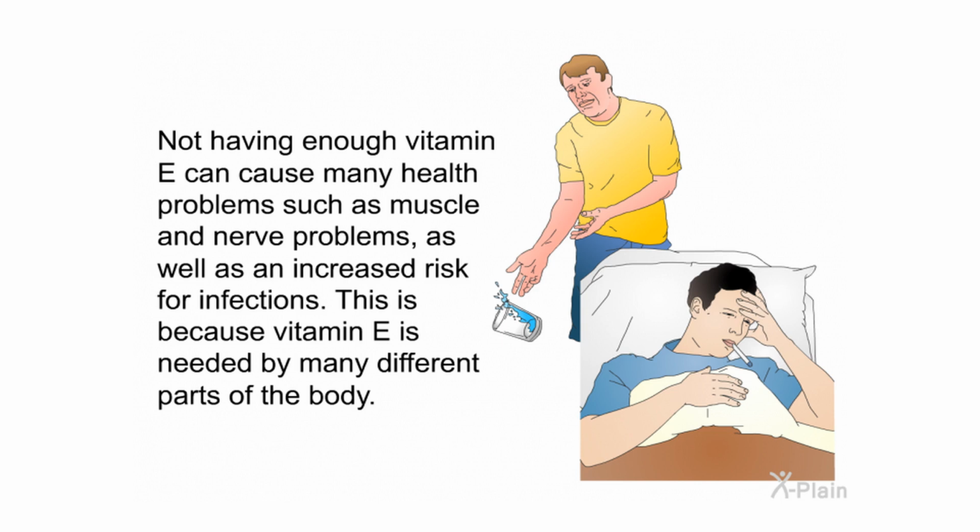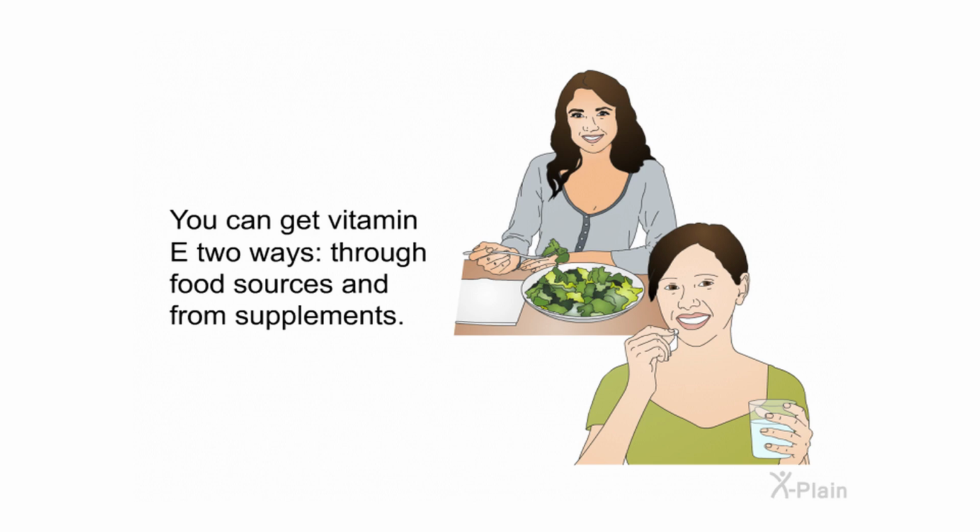Not having enough vitamin E can cause many health problems, such as muscle and nerve problems, as well as an increased risk for infections. This is because vitamin E is needed by many different parts of the body. You can get vitamin E 2 ways, through food sources and from supplements.